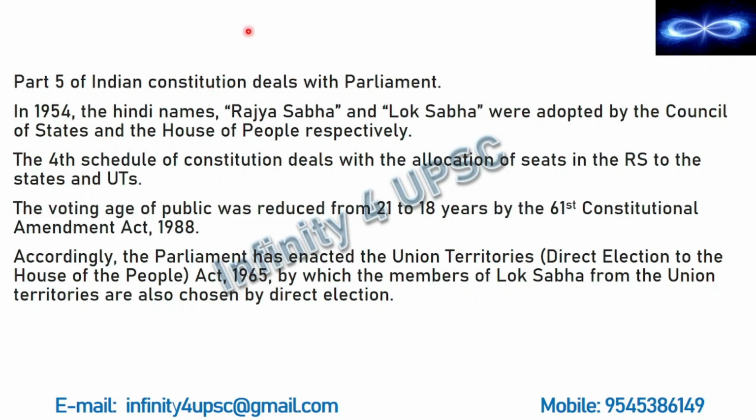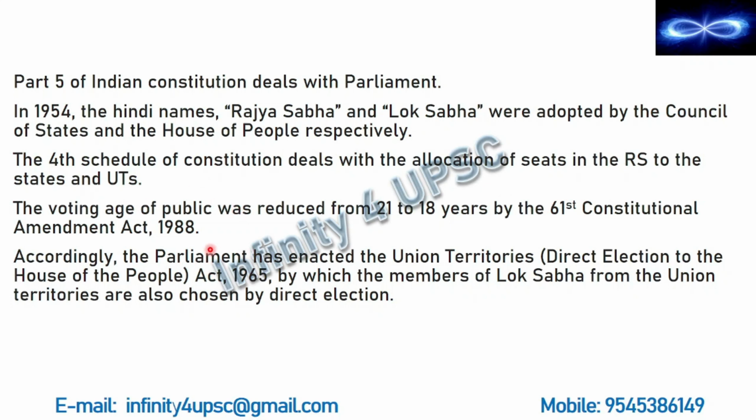Now here I have collated all the facts which are based on numbers, because these sort of things are difficult to remember. So part 5, Parliament, then Rajya Sabha and Lok Sabha, these 2 names were adopted in 1954. Fourth schedule, it deals with allocation of seats in the Rajya Sabha. Voting age was reduced from 21 to 18 years by the 61st Constitutional Amendment Act 1988.